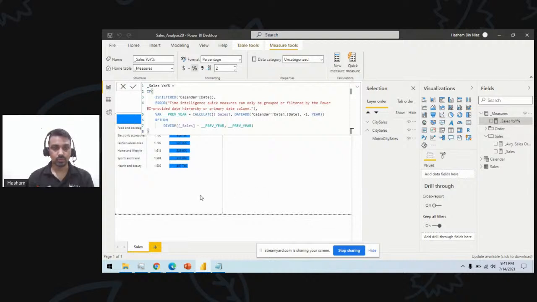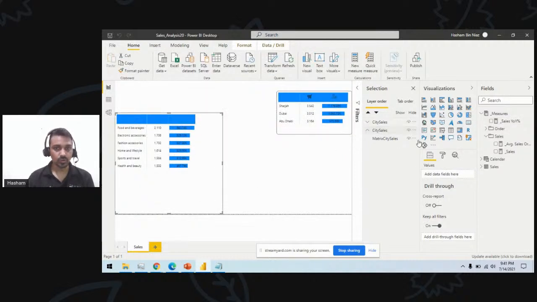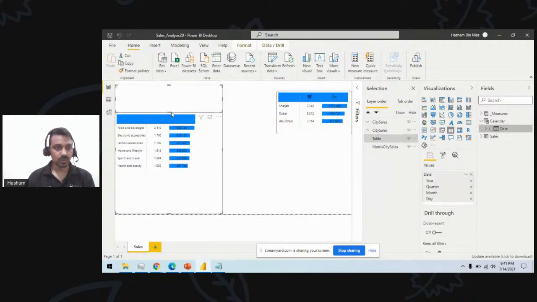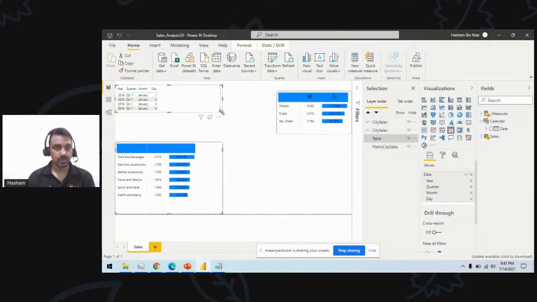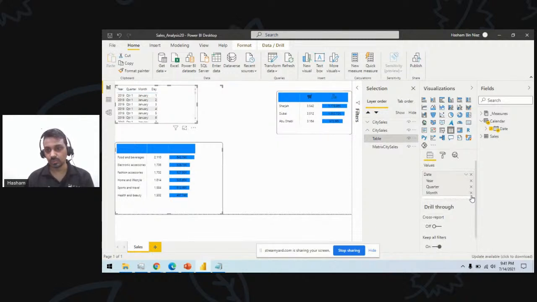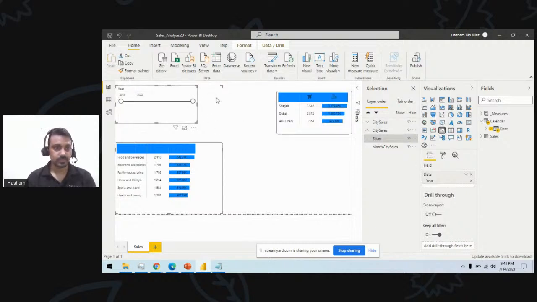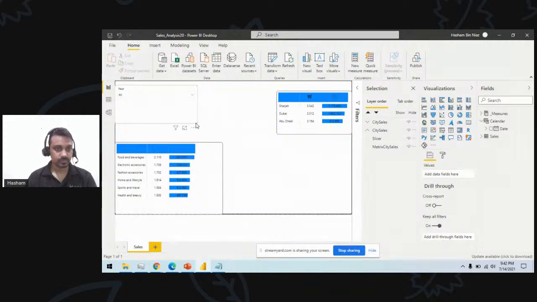If you want to check this one, for this to work we need to create some filters here so I can compare sales side by side. If you have 2 years or 3 years of data, currently let's choose this one year filter. Let's say this will be my year slicer, and I want this to be a drop down. So I can have all the years available here, you can see, and I select this to be 2021.